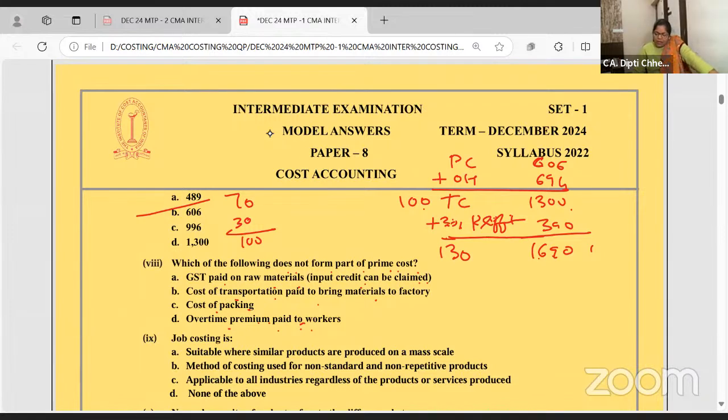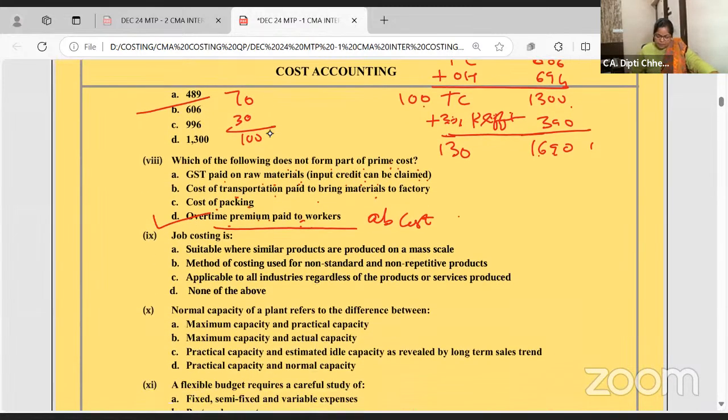You will not add GST in the prime cost because you have taken input tax credit. If you don't claim GST, you will add it in the purchases. So here it is overtime premium. Overtime premium is abnormal cost, and abnormal costs are never a part of the prime cost.